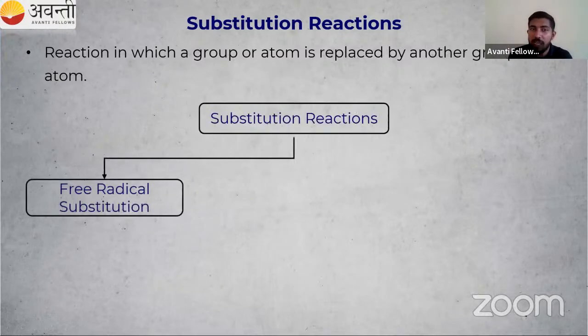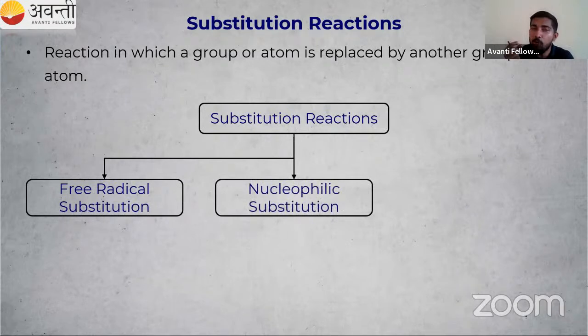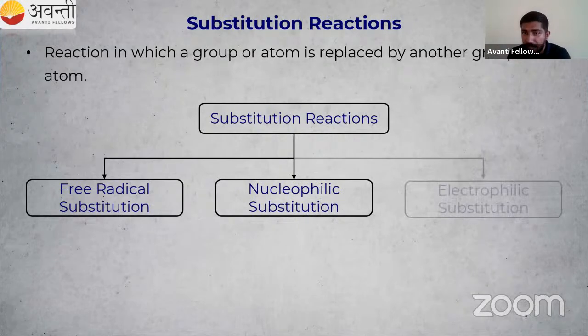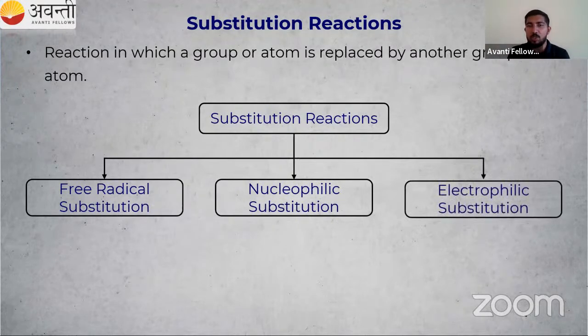Then there are different types of substitution, so we have to study about that. There is free radical substitution. What is free radical? It's a reaction intermediate. There is nucleophilic substitution. What is nucleophile? That is nucleus loving, electron rich species. Then one more, that is electrophilic substitution. Before this class itself, we have studied free radical. Then today we have studied what is nucleophile, what is electrophile, and which position it will attack. So these are the different types of substitution reaction.